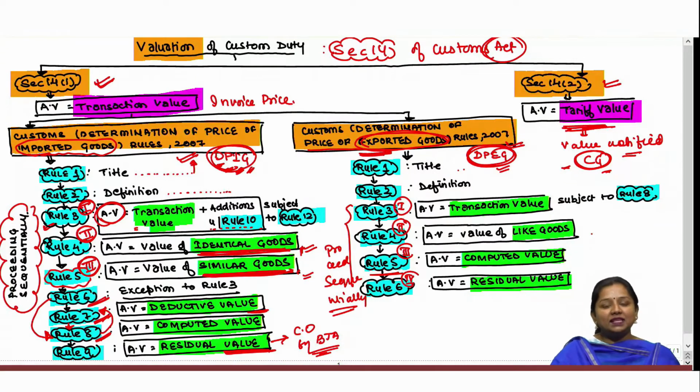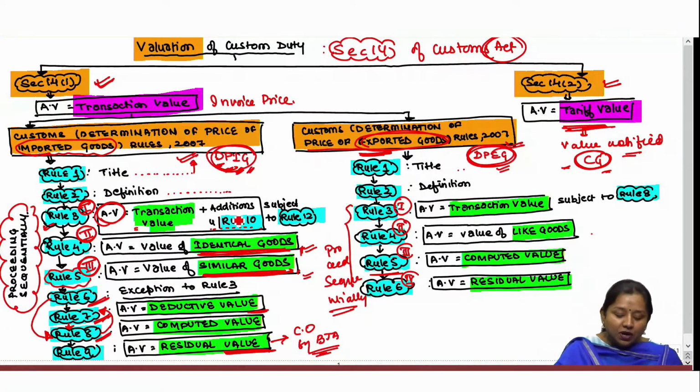wherein the aggregate of all the expenses incurred by the exporter from his factory to the port of exportation shall be taken as AV, and even if that amount cannot be determined, then by proceeding sequentially, the residual value shall be taken as assessable value, which shall be determined by the proper officers subject to best judgment assessment. Okay. So, these are the basic rules which we will be doing in detail from now onwards.